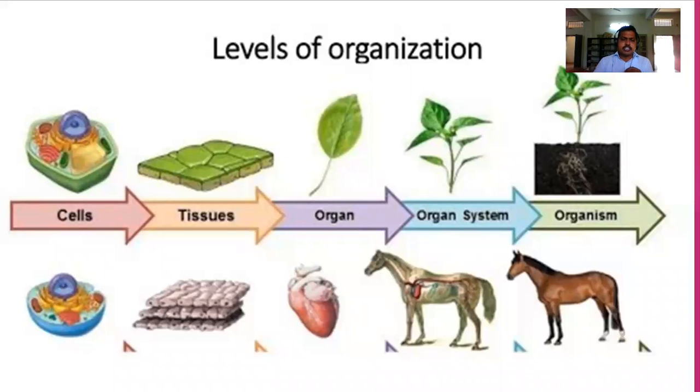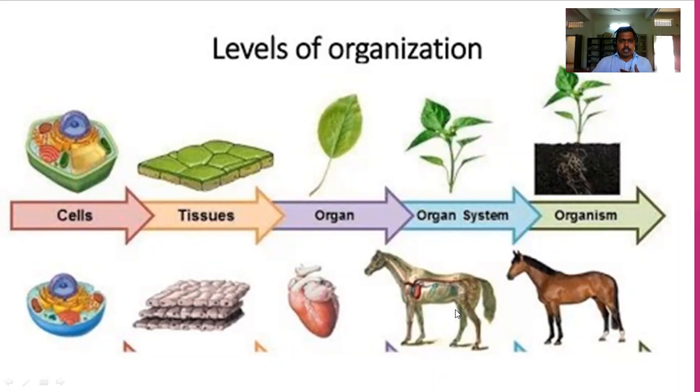And the next one is the organ level of organization. How are the organs formed? A group of different tissues will form one organ. So that is the organ level of organization. And then the organ system level of organization. Organ system level means different organ systems are formed in the body.